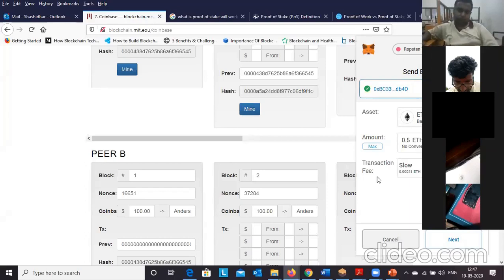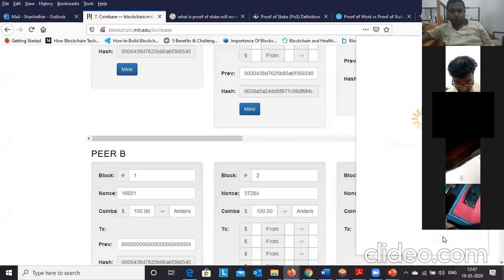And there is a transaction fee. In a blockchain network, if you want to perform any transaction, there will be a transaction fee, which is paid in terms of gas in the Ethereum network. Gas is the fuel of the Ethereum network. Here we have slow, average, and fast transaction fees, and I'm selecting the fast one. Now I'm going to click next.